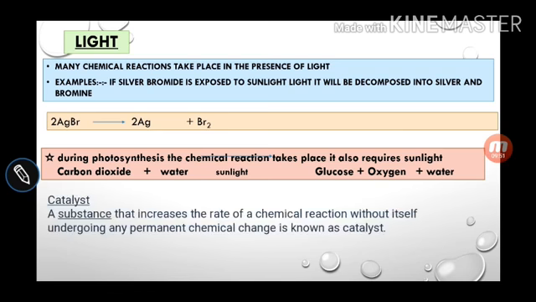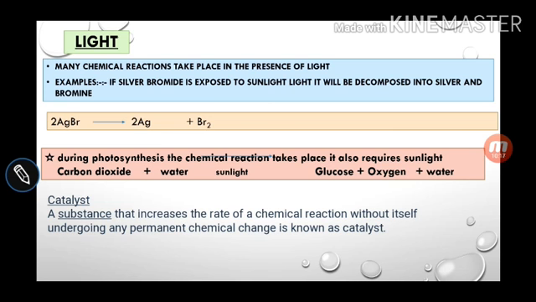Catalyst. It is a very important topic. What is a catalyst? Like in your daily activity, sometimes you are having Horlicks and Complan. Why are you having Horlicks and Complan? To get extra energy, extra nutrients for your body.